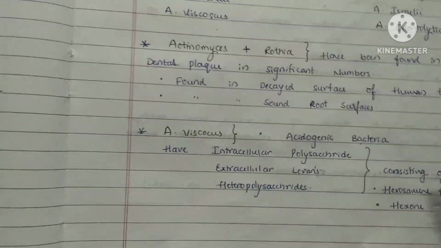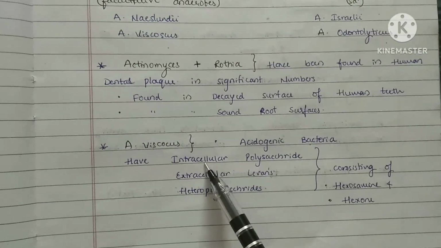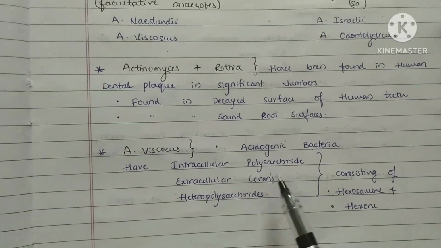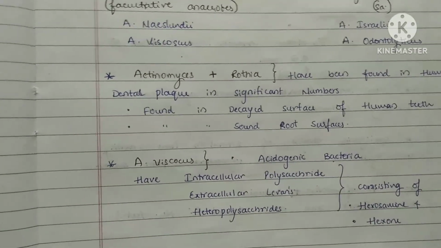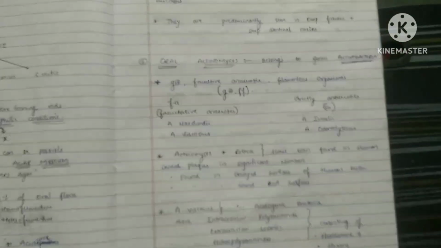Also they secrete intracellular polysaccharide, extracellular levans and heteropolysaccharides. All these consist of hexosamines and hexose. So this is about the oral actinomyces.